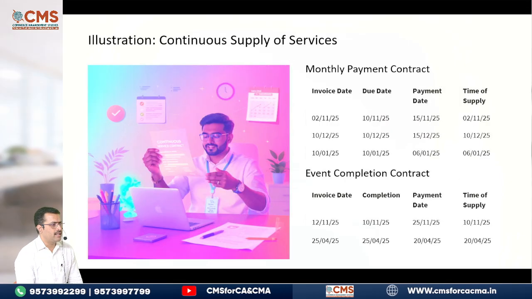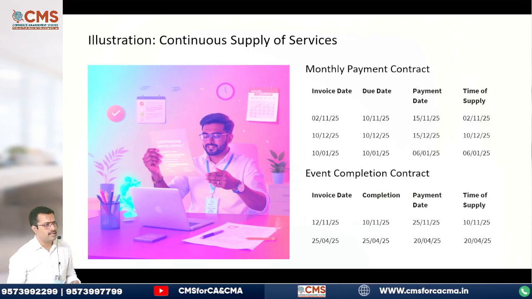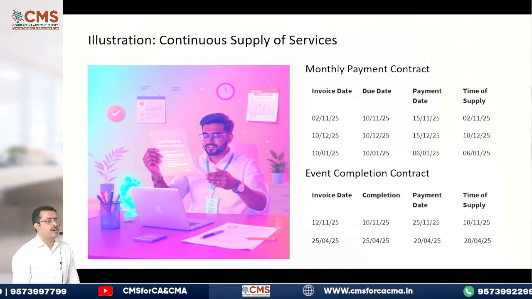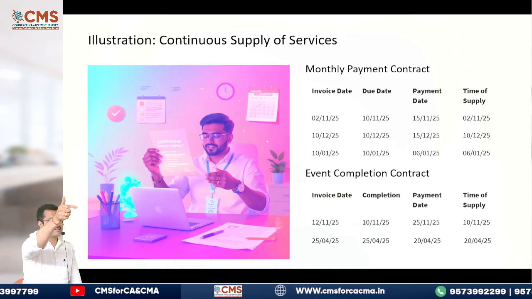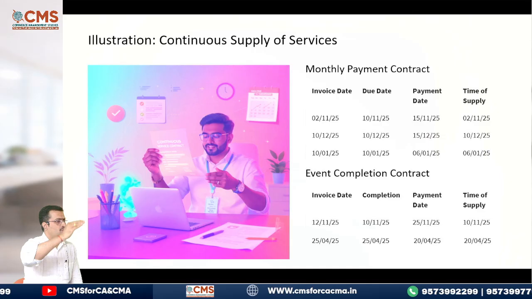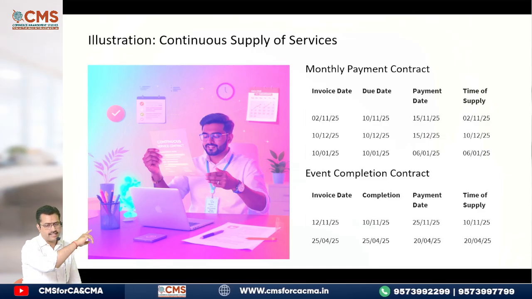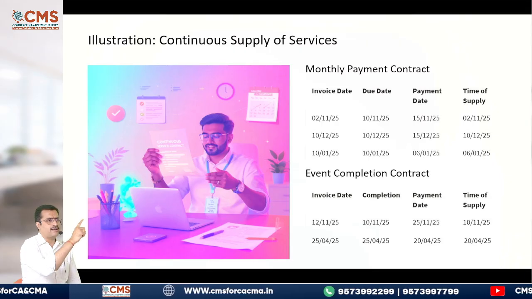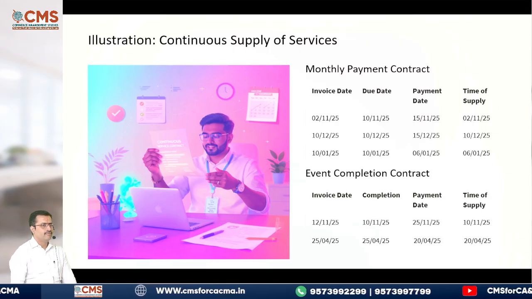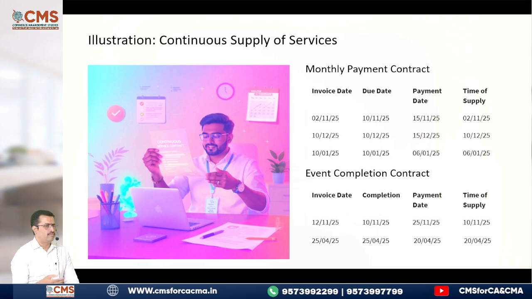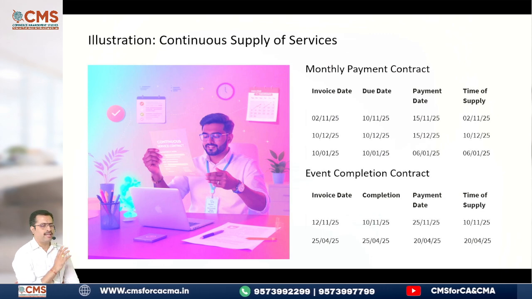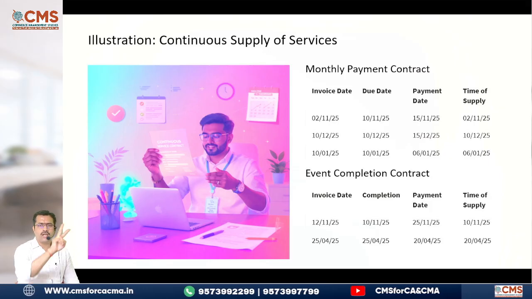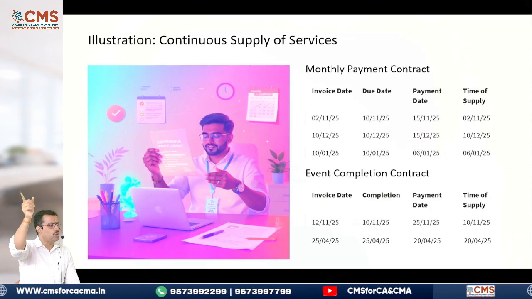Then comes your monthly payment contract. What I told, the due date has been fixed. Invoice must be issued within the time fixed, correct or not? So see there, invoice date 2/11, and if you see the due date column, all the dates are 10/11, 10/11, 10/11 only. I have given you different scenarios. First scenario is 2/11, invoice has been issued within the time only. Then the date of payment is 15/11. So 2/11 or 15/11, whichever is earlier, 2/11.